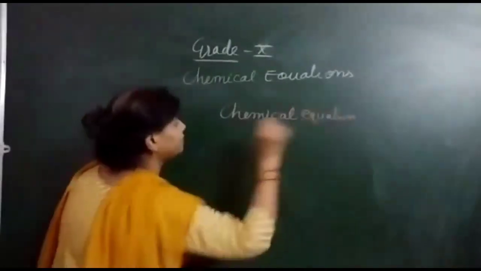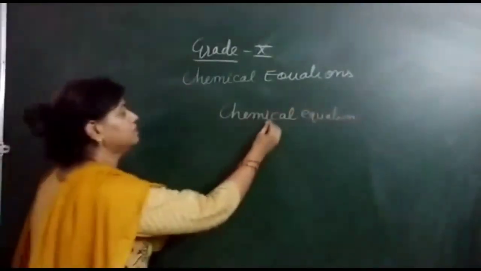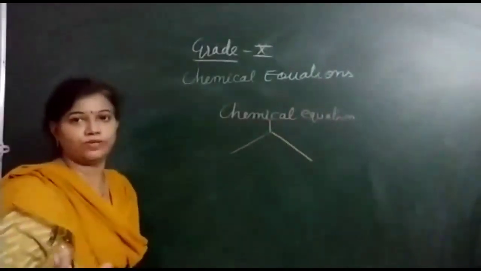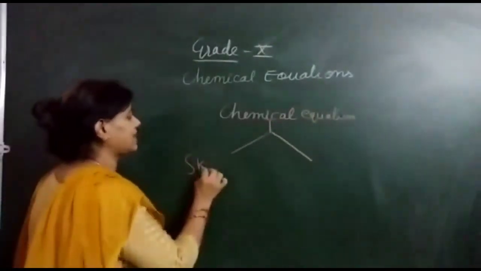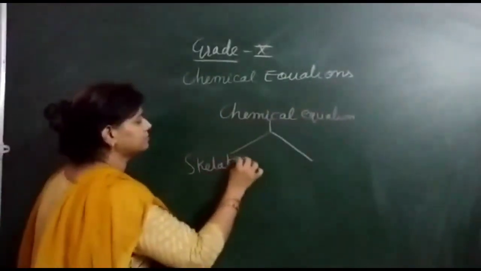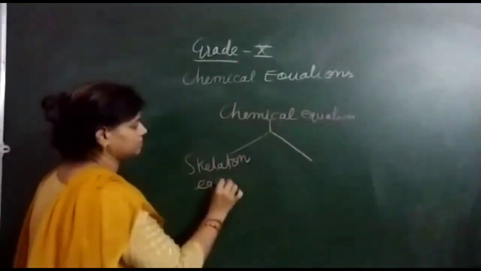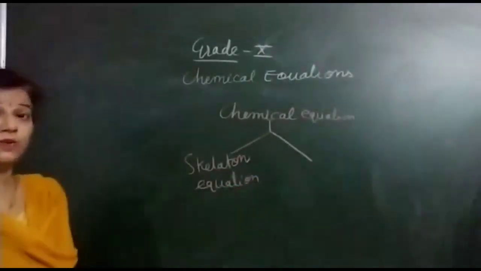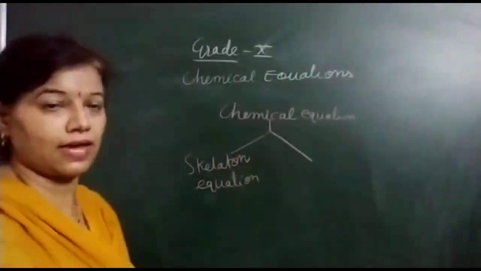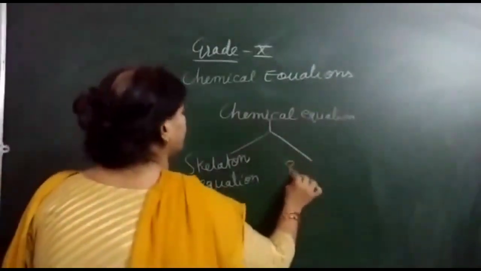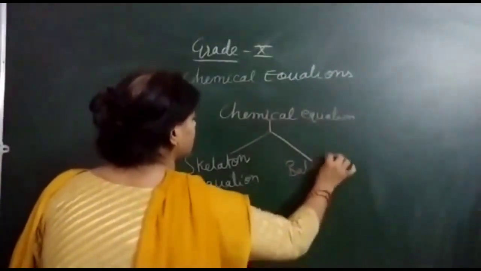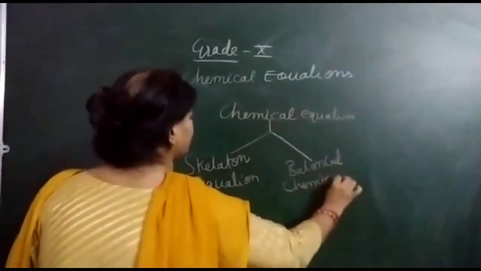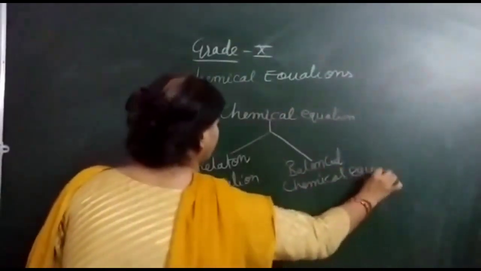So simply on the basis of the chemical equation, first I divide into two types. One is the skeleton equation, and another one is said to be a balanced chemical equation.